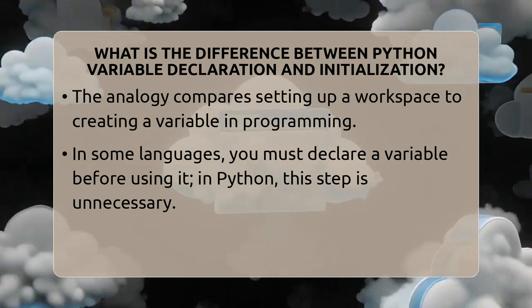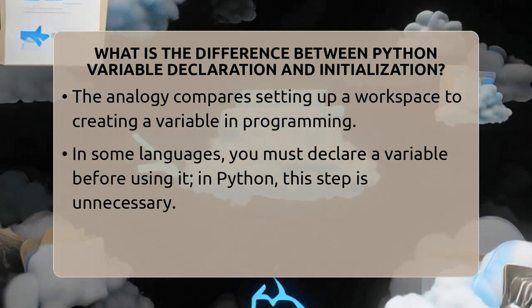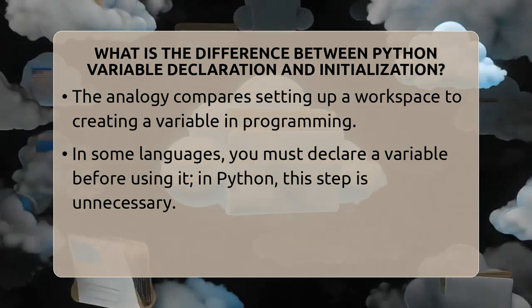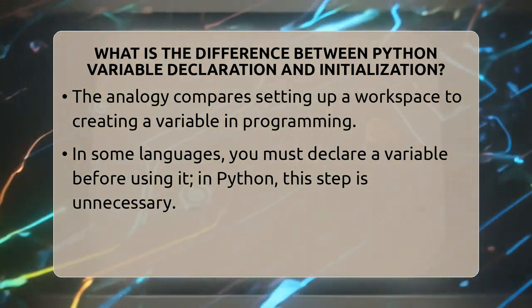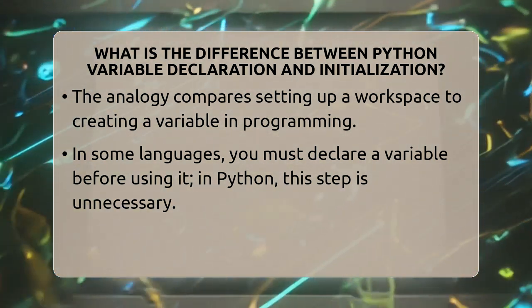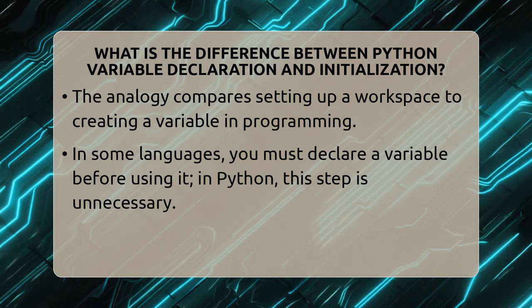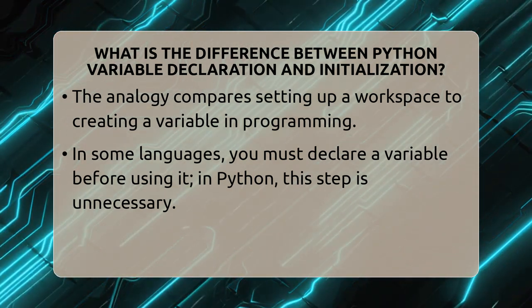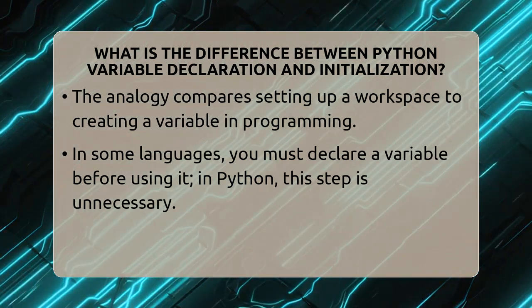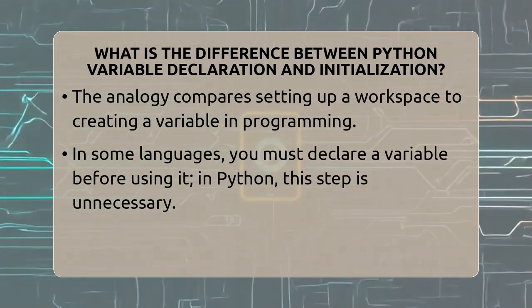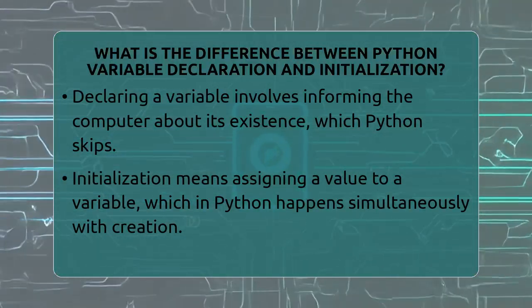Now, in some languages, you have to tell the computer about the box first. That's called declaring the variable. But in Python, you don't need to do that. You just start using the box by putting something inside. That's what we call initialization. In Python, declaring a variable and initializing it happen at the same time.